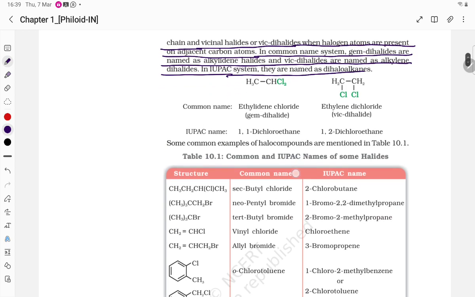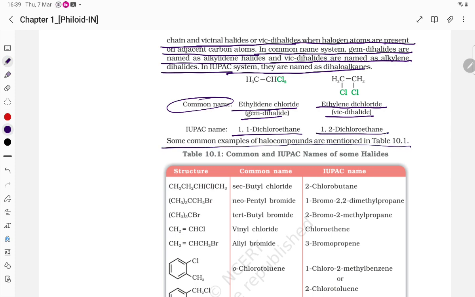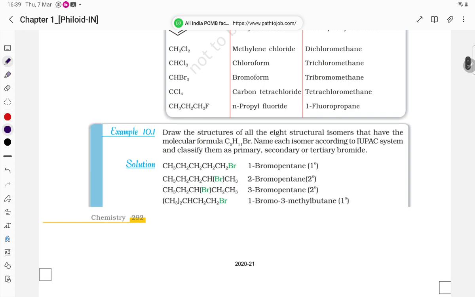They are named, see here: ethylidene chloride, this is the common name, gem dihalide. Ethylene dichloride, vicinal dihalide. In IUPAC, 1,2-dichloroethane and dichloromethane. Some common examples are here that we are going to study.